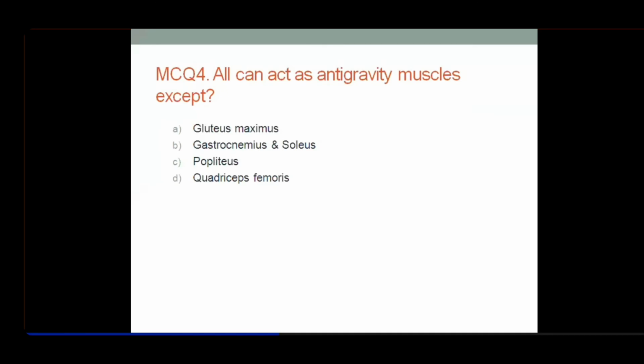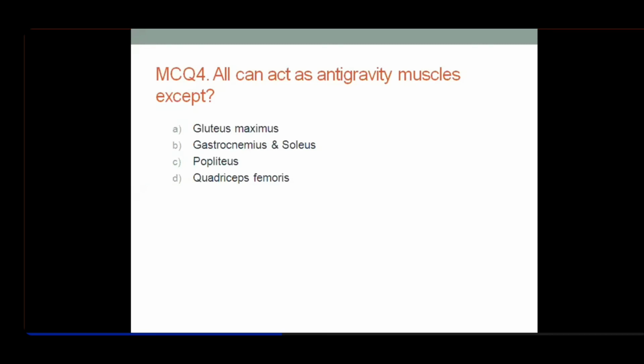All can act as anti-gravity muscles except: gluteus maximus, one option; gastrocnemius soleus, another option; popliteus; or quadriceps femoris. Out of these muscles, which muscle is not an anti-gravity muscle? Anti-gravity muscles, you can understand, help you elevate your body against gravity.